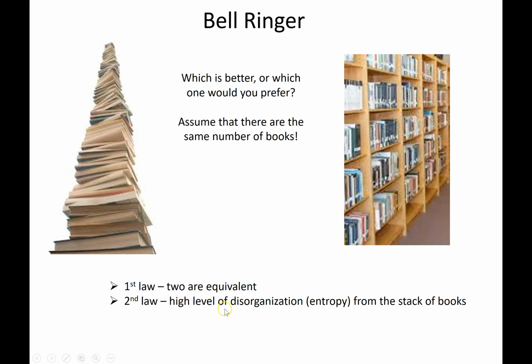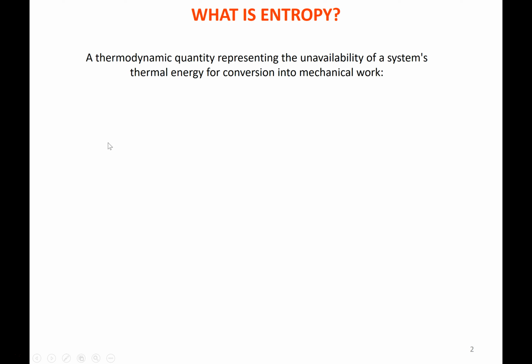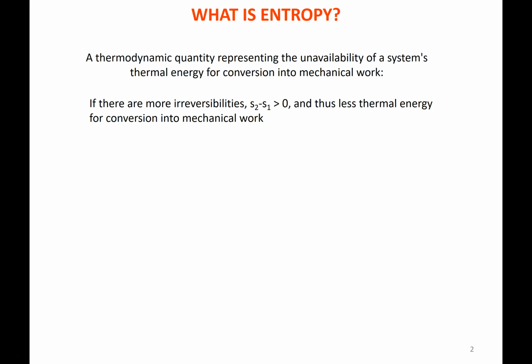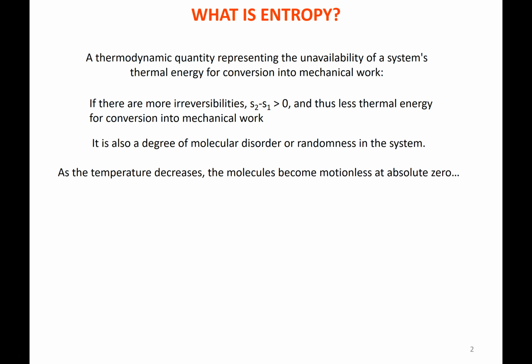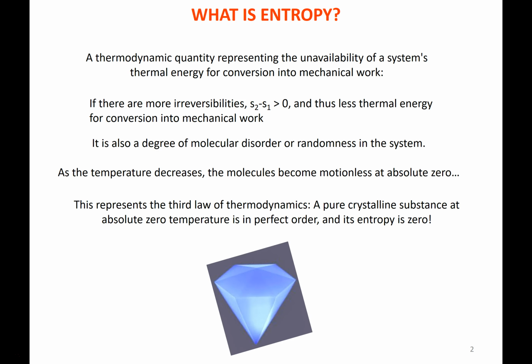The second law, though, considers the high level of disorganization, entropy, from the stack of books. So this one has more entropy because it's more disorganized. That's kind of what entropy is. It's a thermodynamic quantity representing the unavailability of a system's thermal energy for conversion into mechanical work. Basically, if there are irreversibilities, you get an entropy increase, and thus less thermal energy for conversion into mechanical work. It's also a measure of disorder or randomness in the system.